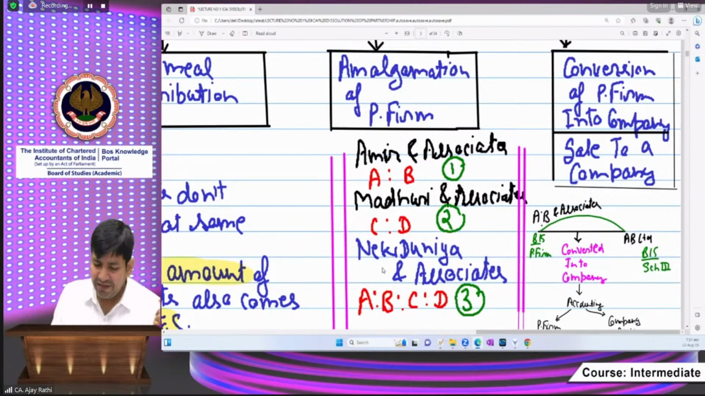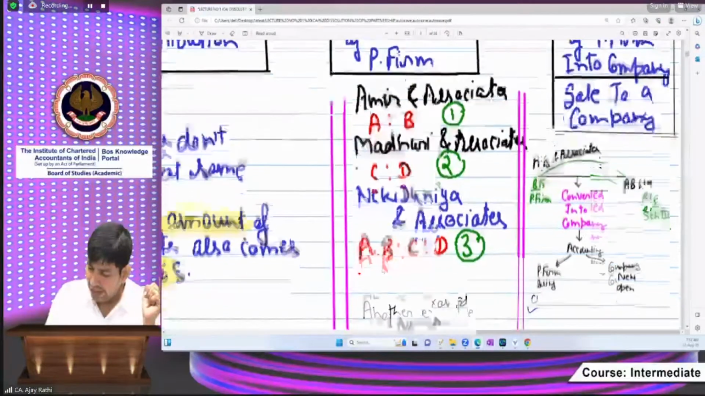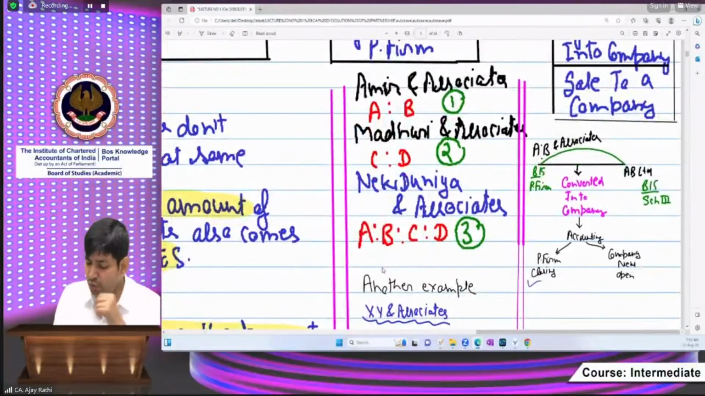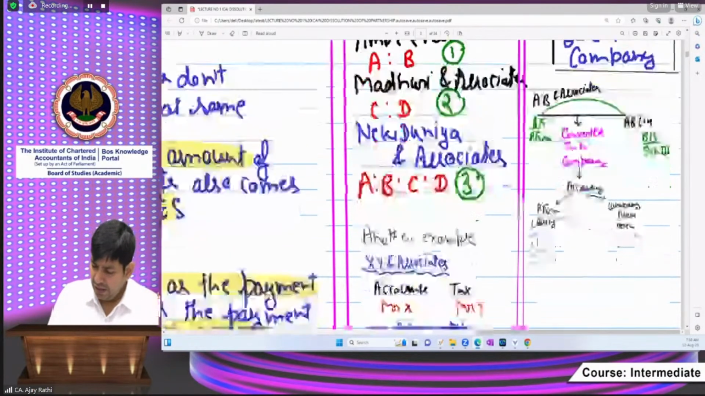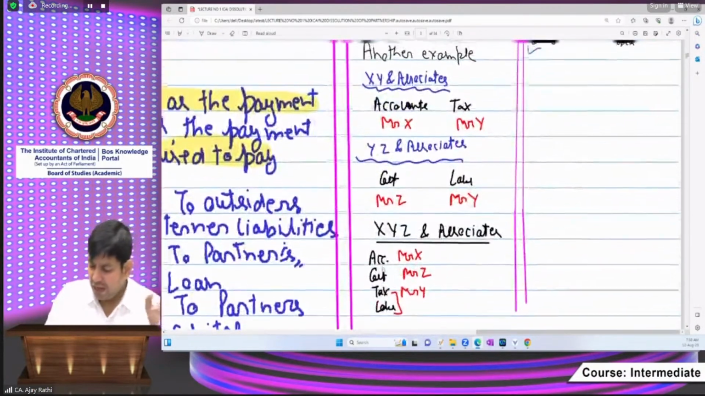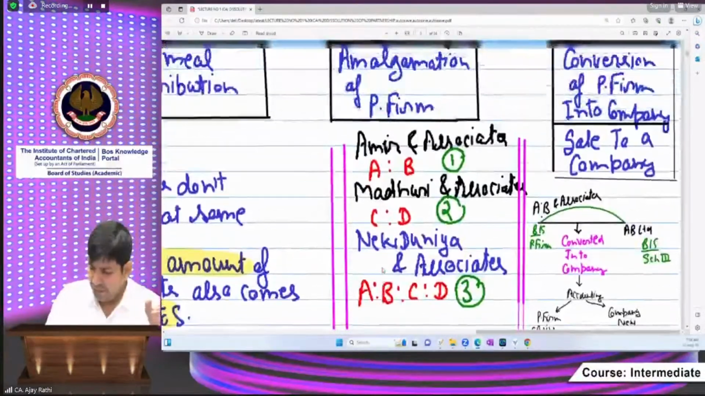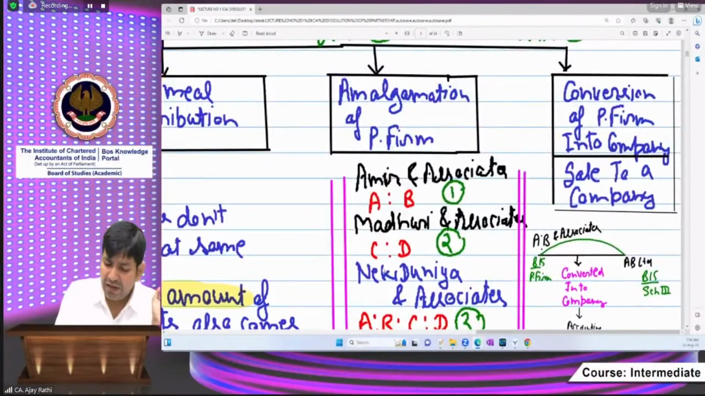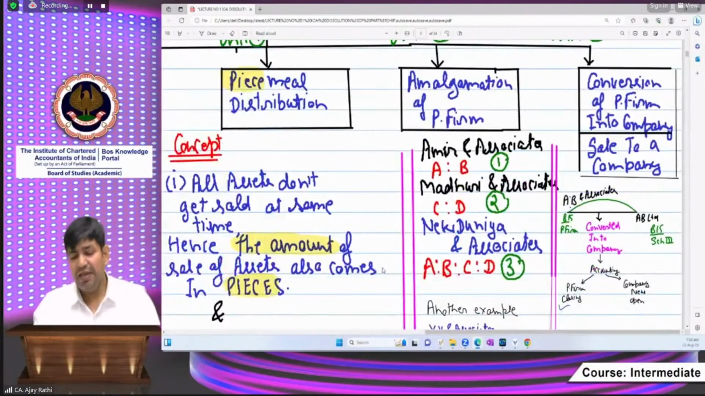So existing Amir Khan and Associates, there were two partners A and B, and Madhuri Dixit and Associates, there were two partners C and D. Both merged and made a new firm, that is New Dunya and Associates. So ABCD. Okay, beta. Another example I have written here. I think I was able to communicate. So here we will learn how the accounting will be done in the existing firms which are being merged, which are being transferred.